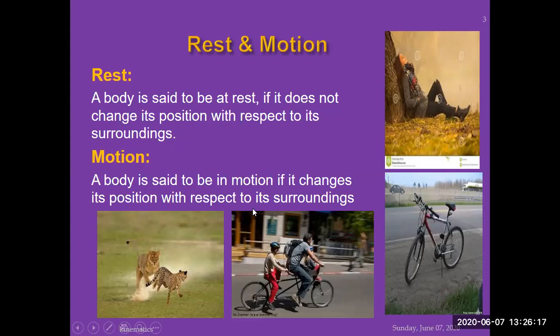If a body is changing its position with respect to the surrounding, look, here it's a leopard and a lion. They are running, and at the same time there are some trees, some stones, and some other objects which are not changing their place. They are at rest, but the leopard and lion are changing their position with respect to those objects, stone, building, or the road. So the lion, tiger, and leopard are moving. They are changing their position. They are said to be in the state of motion.